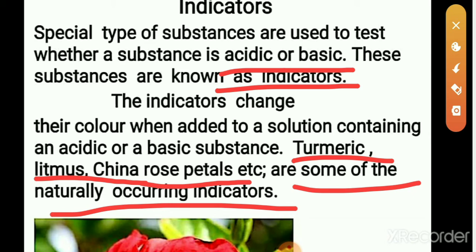Once more, indicators are substances used to test whether the given solution is acidic or basic.